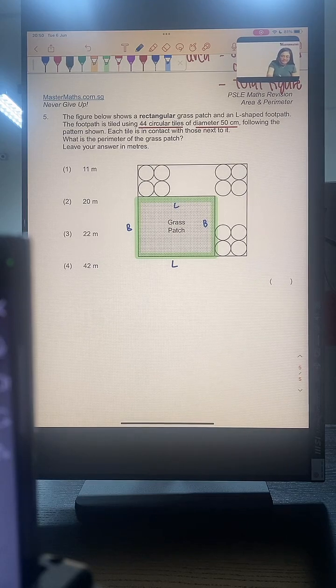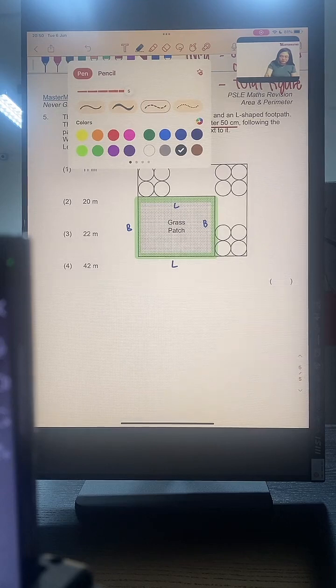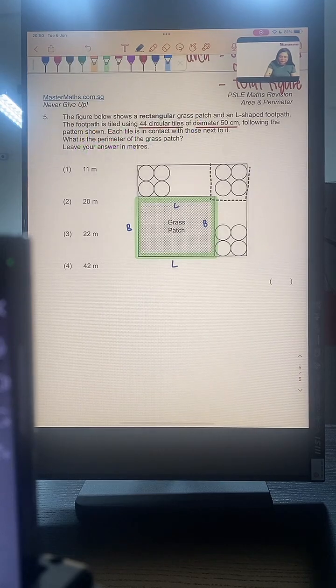Let me give you a hint. The first thing you want to do is to box up these 4 circular tiles here. And then we are going to do something called the cut and paste technique.